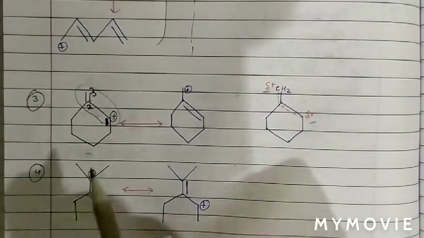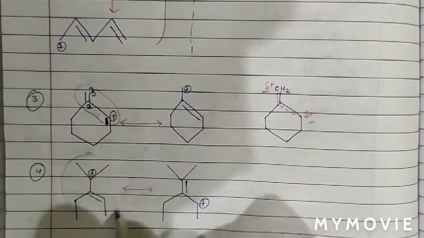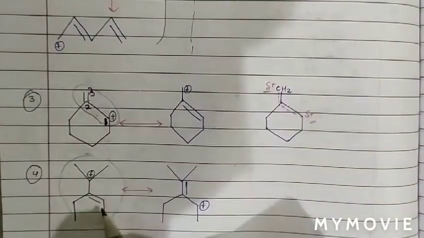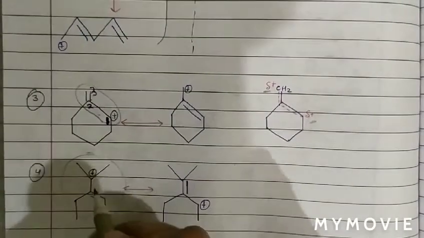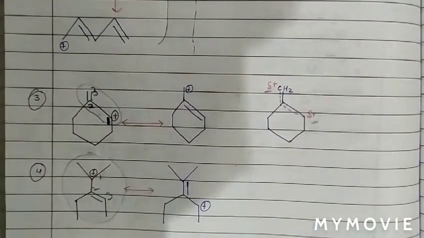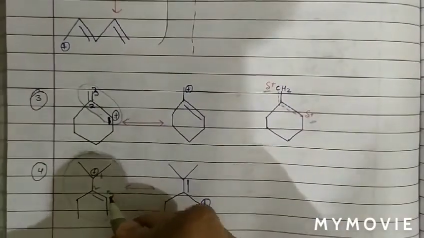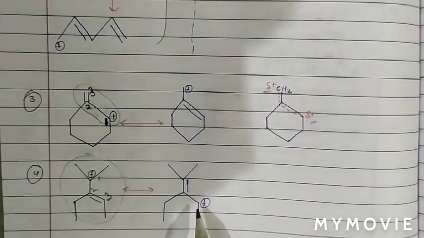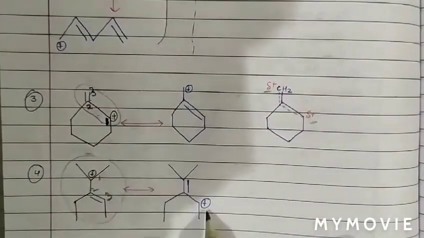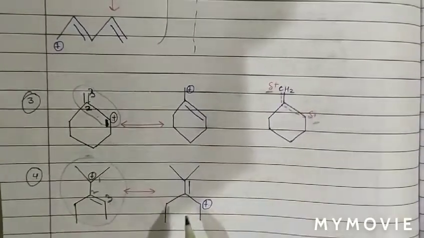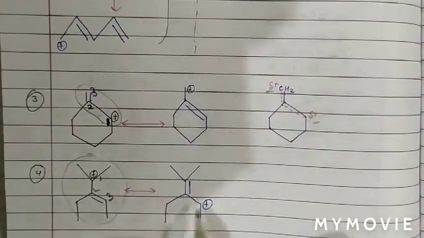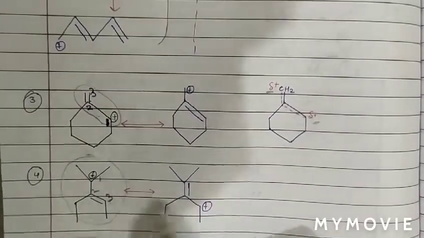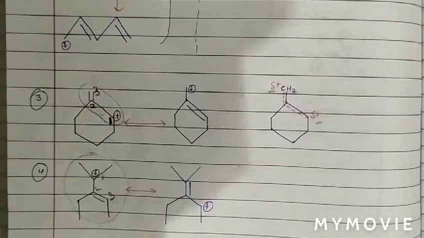Now we have to draw the resonating structure of this molecule also. As we can see, positive charge, single, double. So basically if we number 1, 2, 3, we know the positive charge will shift from position 1 to position 3. So the positive charge shifted from position 1 to position 3 and the pi bond is shifted from position 2 and 3 to position 1 and 2. So these two are the resonating structures.